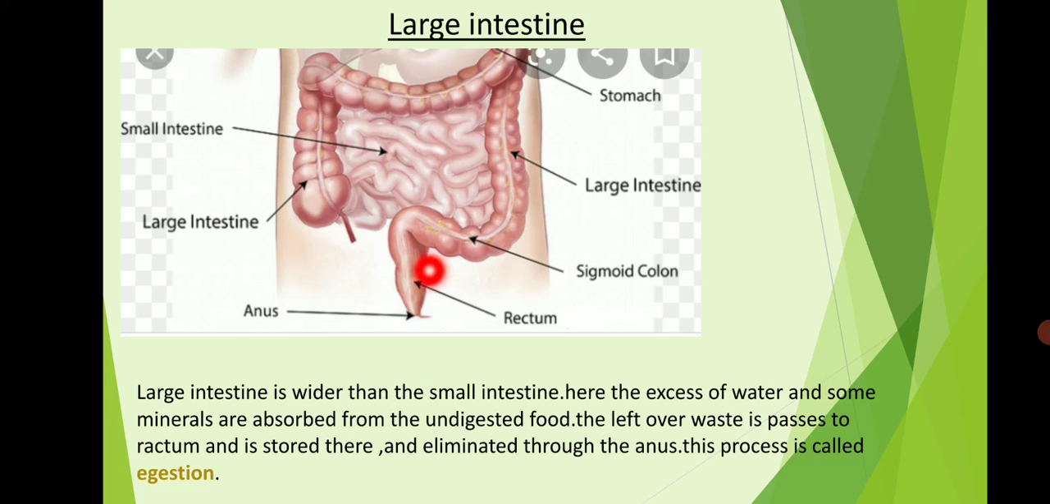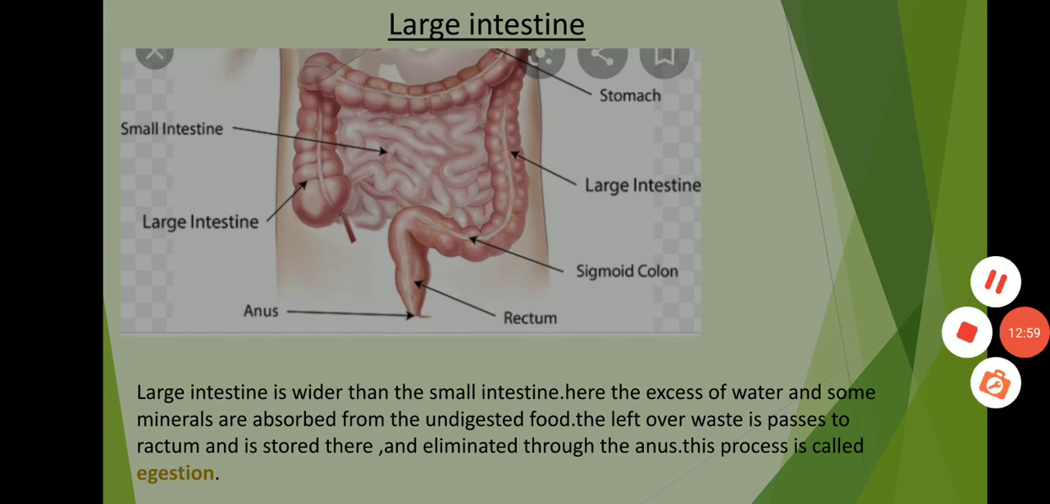The rectum is the place where all the undigested food is deposited, and when the storage is full, it passes to the anus, and through the anus all the waste material is thrown out of our body. This process is called egestion. And through this whole process, nutrition in animals is also complete.